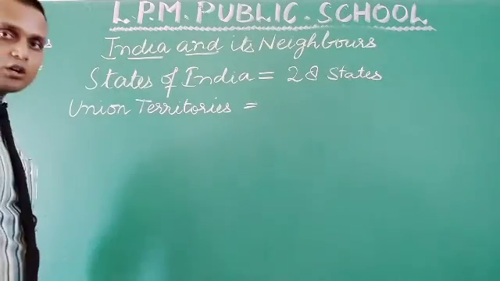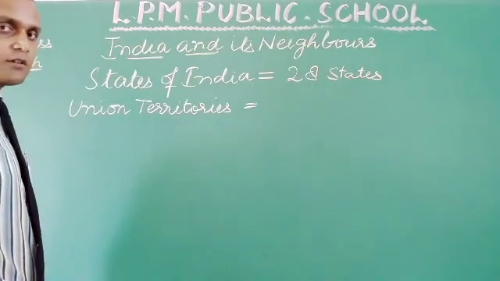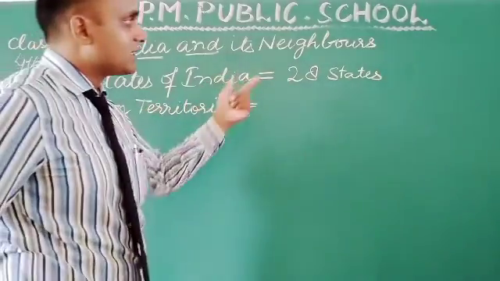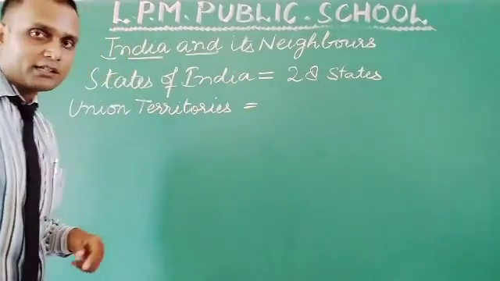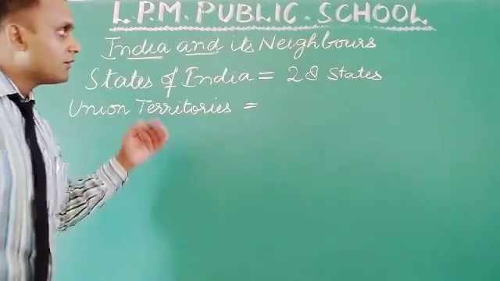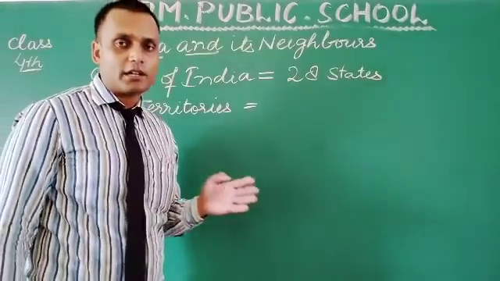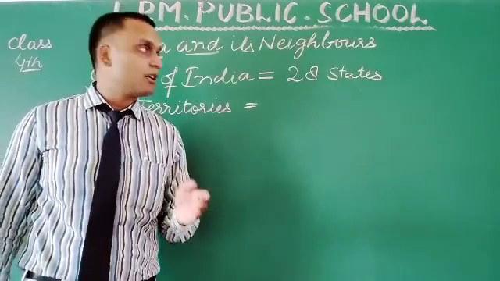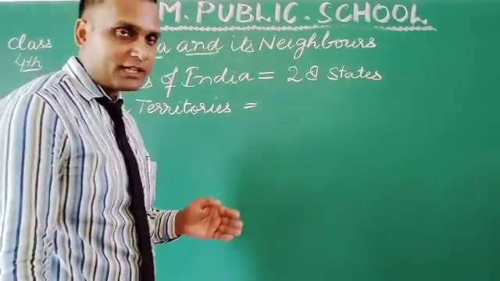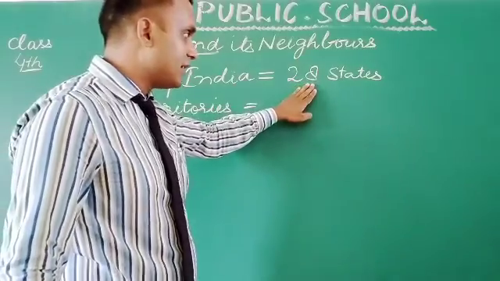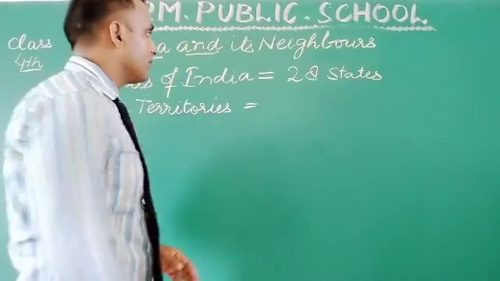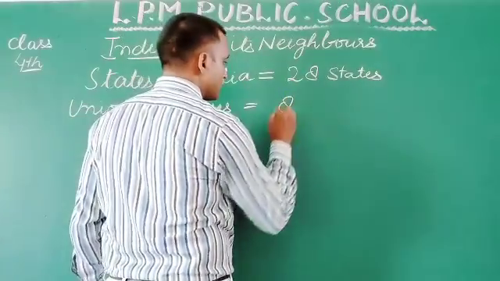Earlier it was 7. In some books it is mentioned that we have 29 states and 7 union territories, but it's not the correct figure. In the new book or in the present time, we have 28 states, and in union territories we have 8.